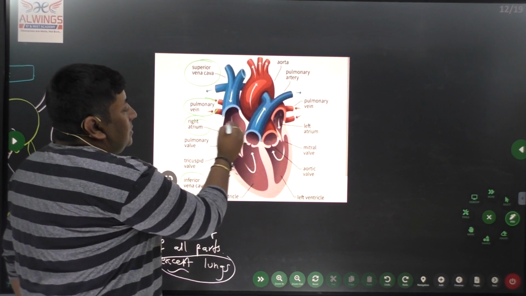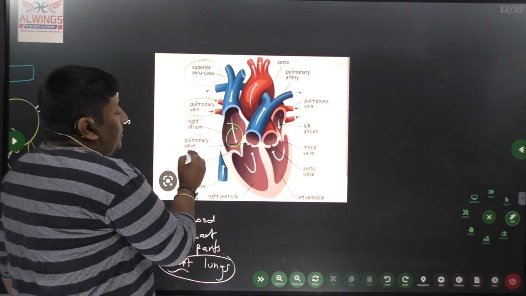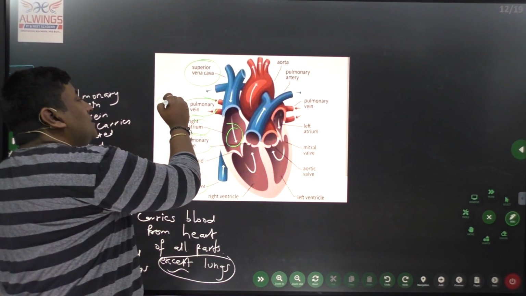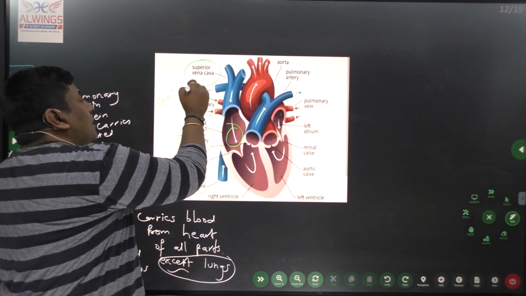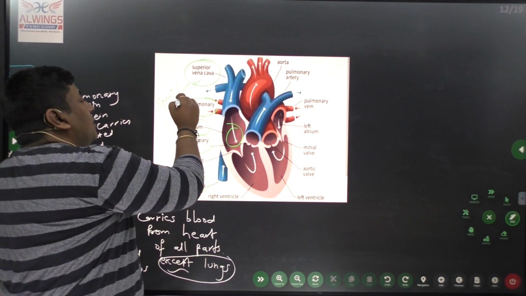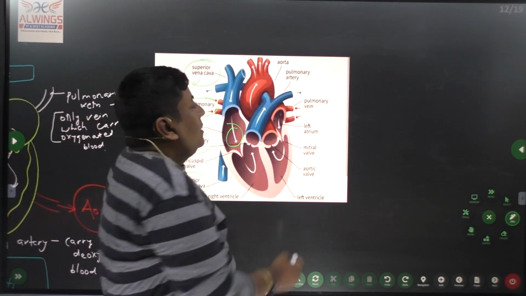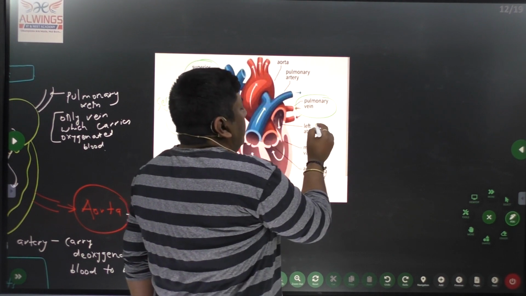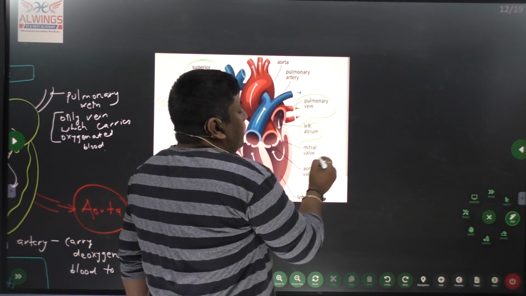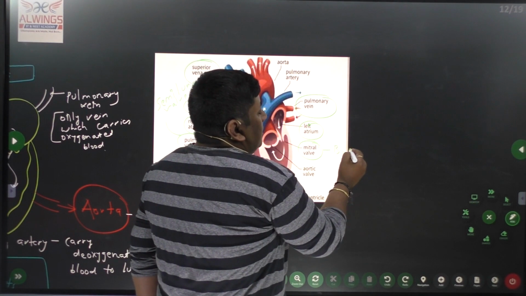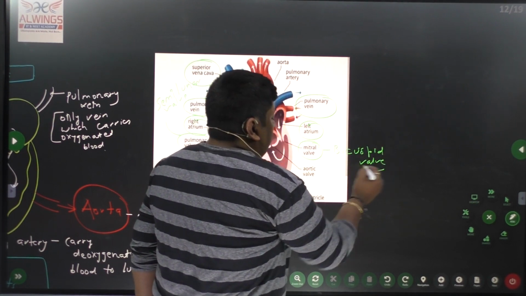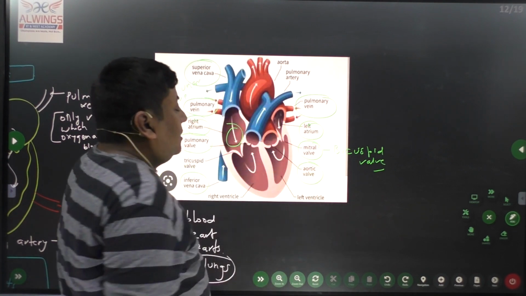In this part we have the pulmonary valve. The pulmonary valve is also called the semilunar valve, as it is half-moon shaped. Here we have the pulmonary artery and the left atrium. Here is the mitral valve, also called the bicuspid valve. Here we have the aorta and the left ventricle.